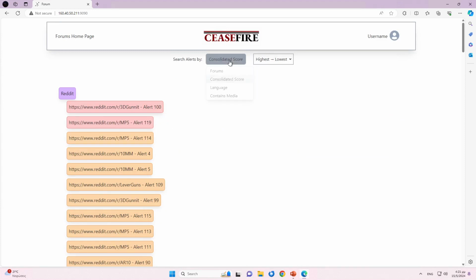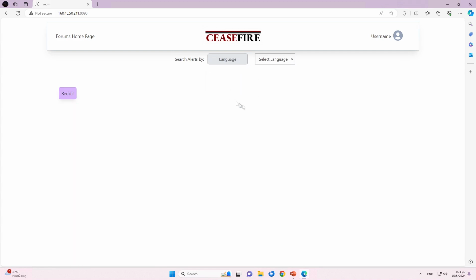Discussions written in another language can be swiftly identified using the languages filter, enabling users to select specific languages present in the crawled data. Furthermore, with the Contains Media filter, users can focus on conversations enriched with multimedia, such as photo or videos.